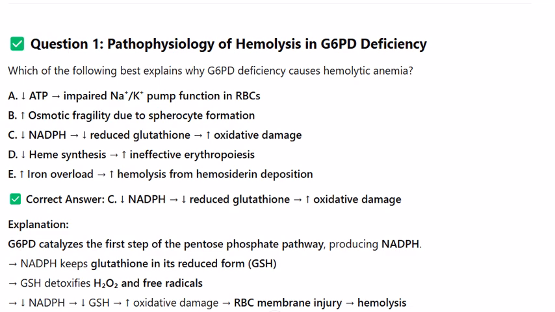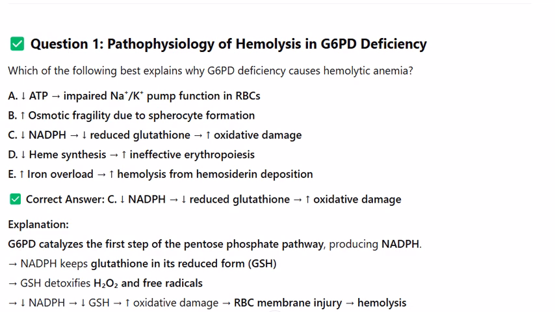A. ATP impaired Na-K pump function in RBCs. B. Osmotic fragility due to spherocyte formation. C. NADPH, reduced glutathione, oxidative damage. D. Heme synthesis, ineffective erythropoiesis. E. Iron overload, hemolysis from hemosiderin deposition.